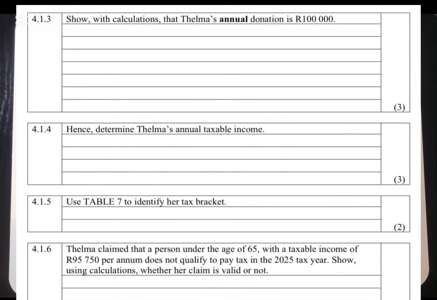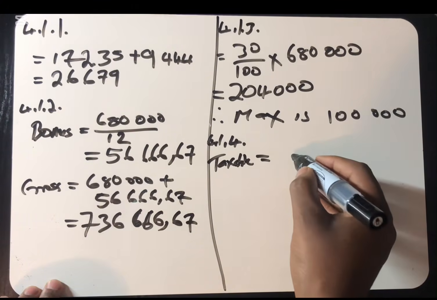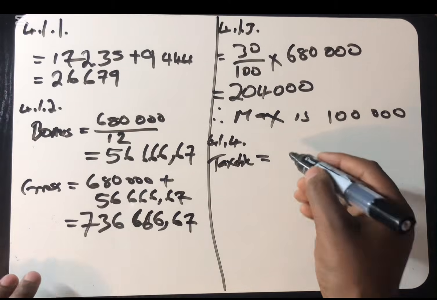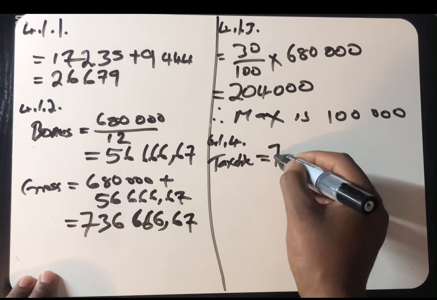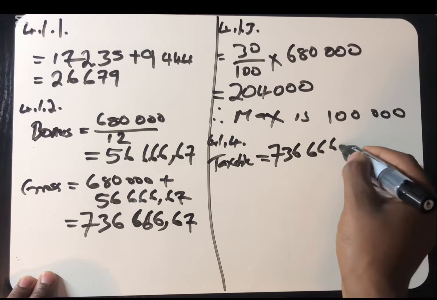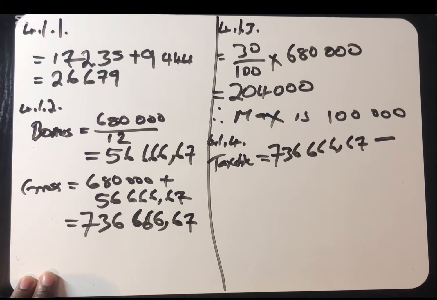4.1.4 says determine Thelma's annual taxable income. It's very simple. Taxable income is going to be that amount that she earned in a year, which is 736,666.67 minus the non-taxable.